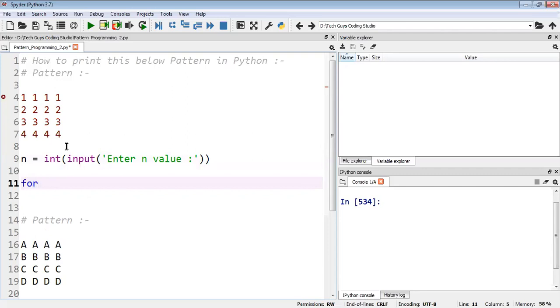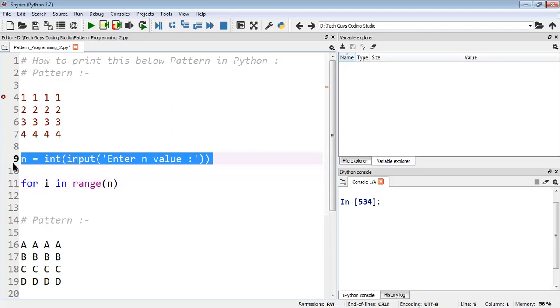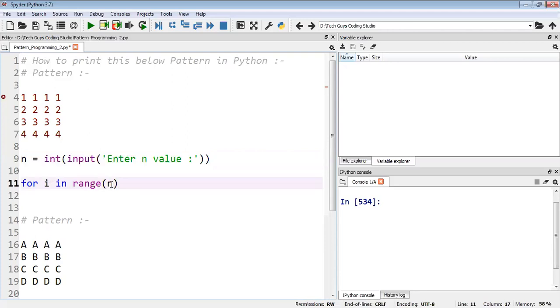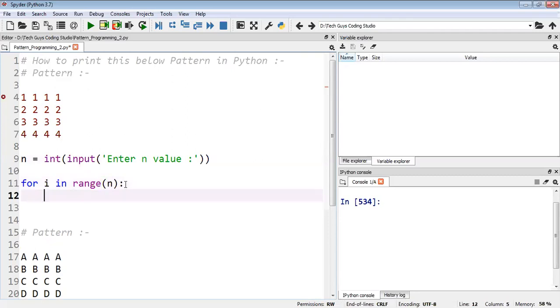First of all, if I write here for i in range of n, because this line is fully n. It will ask me to enter n value, so whatever value I put in will become n here. Okay, then after that I will write print of.